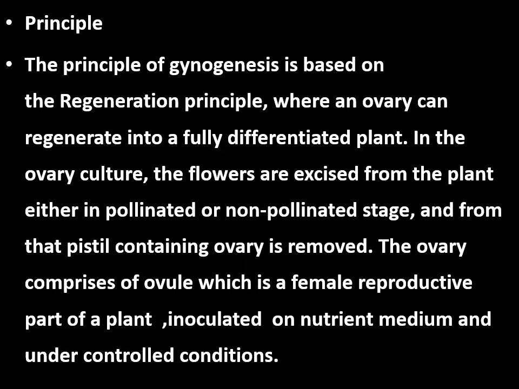So we are able to regenerate a fully differentiated plant from the ovary, and moreover within the ovary there is already a pre-formed embryo, where radicle and plumule will be there for proper shoot regeneration and root regeneration.